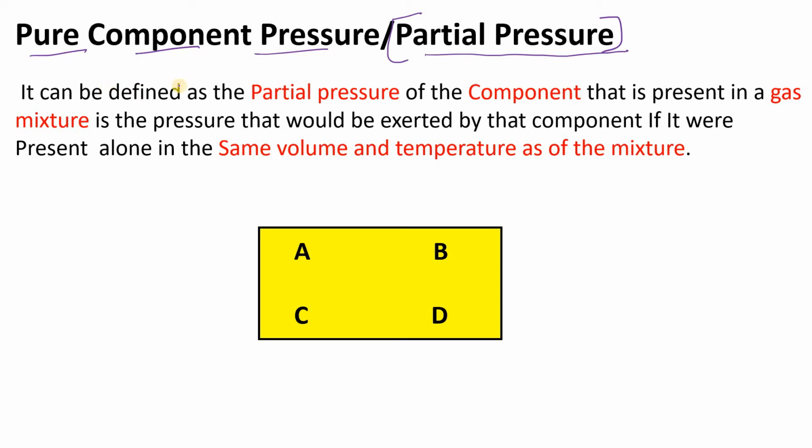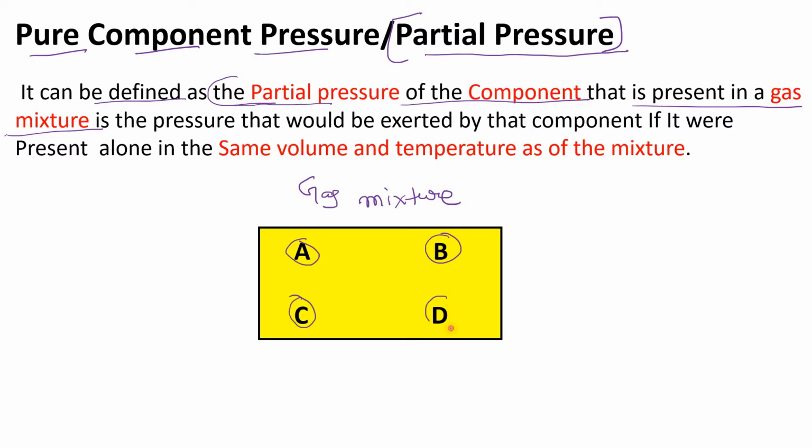It can be defined as the partial pressure of a component that is present in the gas mixture. This is my gas mixture where I have four components, that is A, B, C and D. Let's see the definition again.